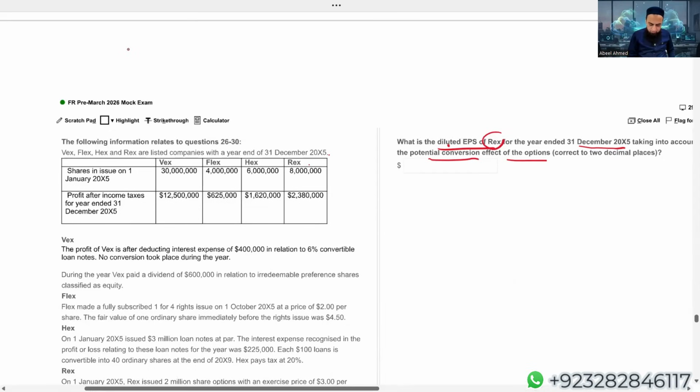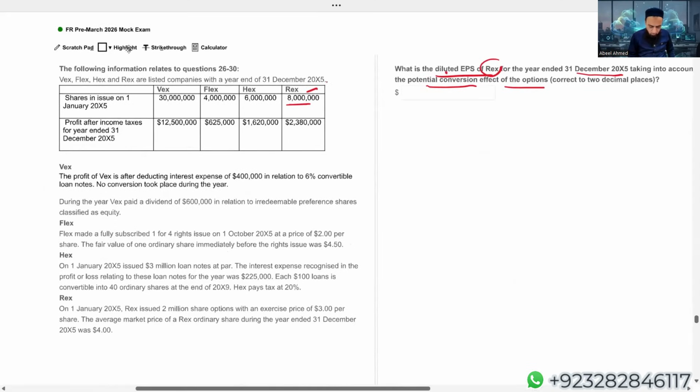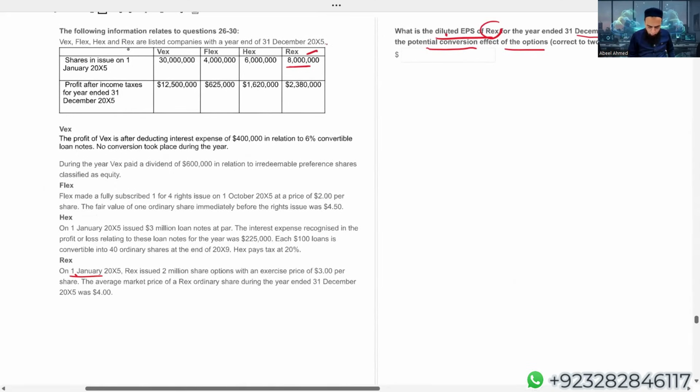Rex is already having 8 million shares. On January X5, Rex issued 2 million share options with an exercise price of $3. The average market price of Rex ordinary share during the year was $4. Students, in case of share options, first you should be calculating shares for nil consideration.